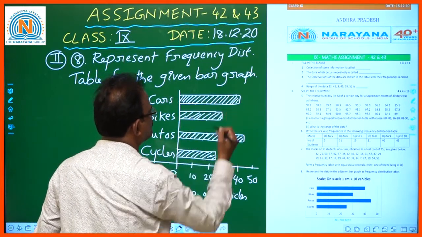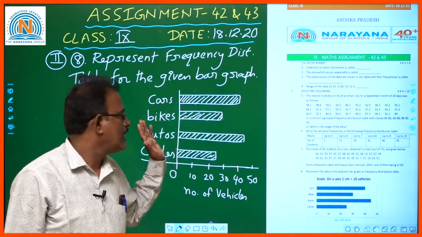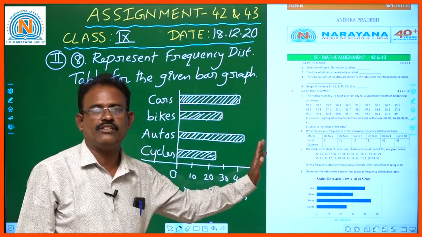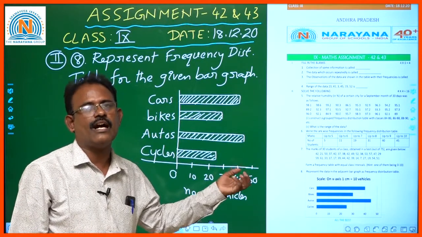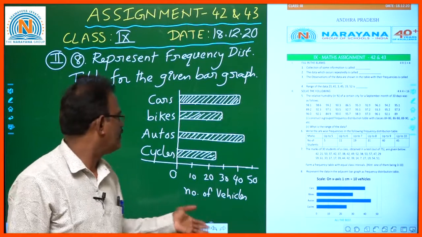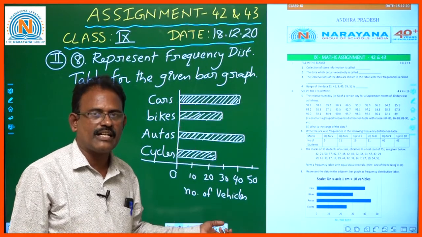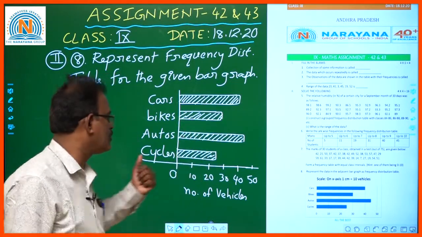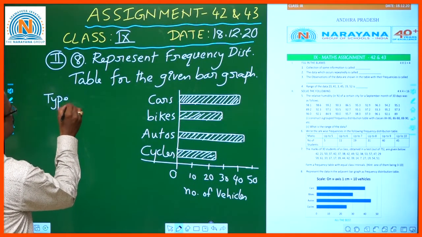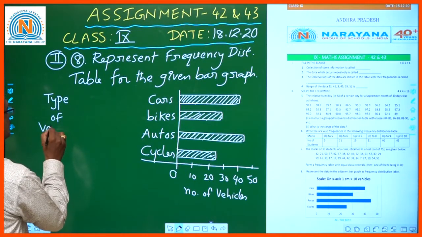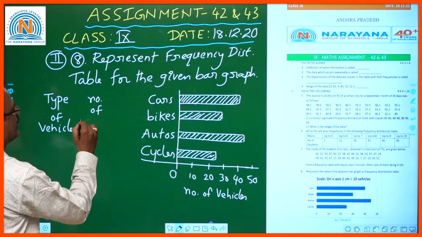So this diagram represents different types of vehicles that are manufactured, or sometimes you may feel it is the sales tendency of a particular distributor for all kinds of vehicles. If you see the picture you can understand it in such a way. So for the same data, how do we write the frequency distribution table? Write here type of vehicle, and here number of vehicles.